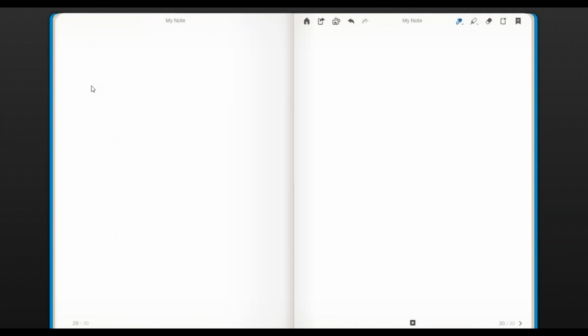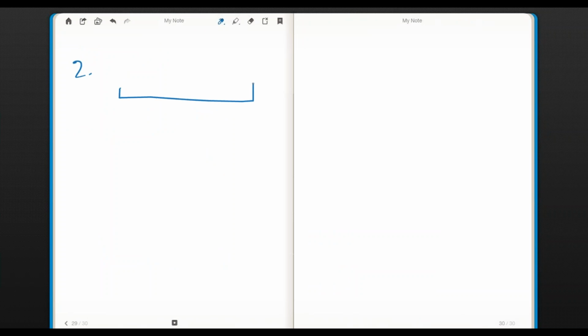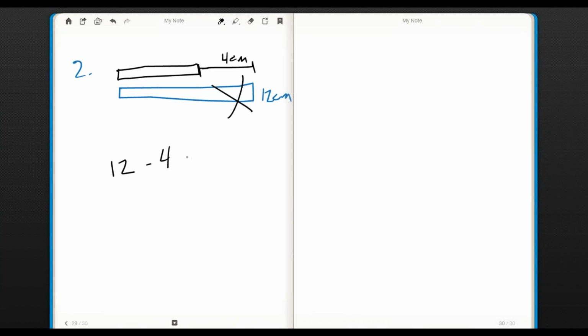It's just a lovely thing. If you have something that is 12 centimeters, and then you have a ribbon that you know for a fact is exactly 4 centimeters shorter, then how long is the ribbon? Well, if it's 4 centimeters shorter, then you're going to get rid of some. You're going to do 12 minus 4 centimeters, or 8 centimeters for that ribbon.